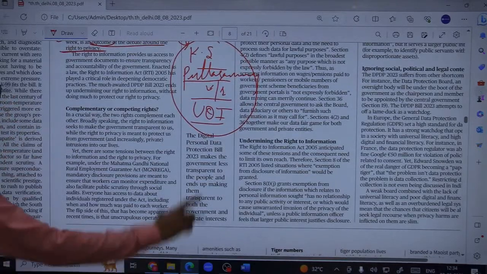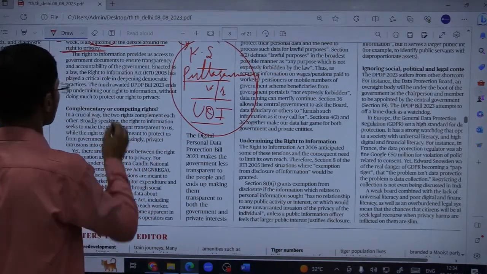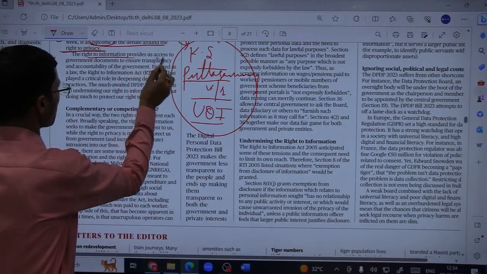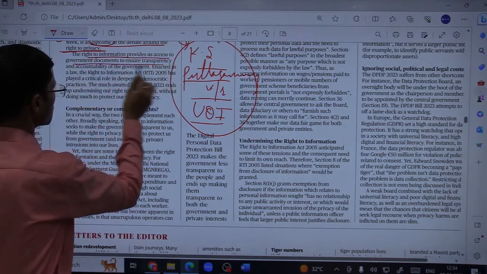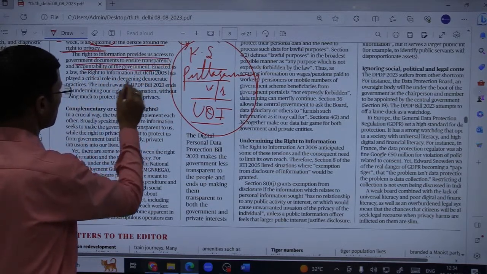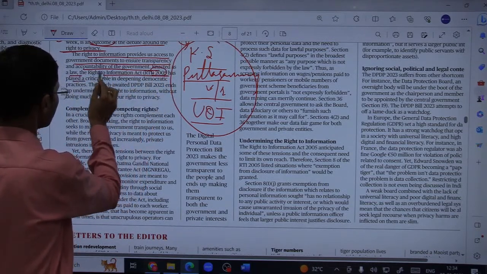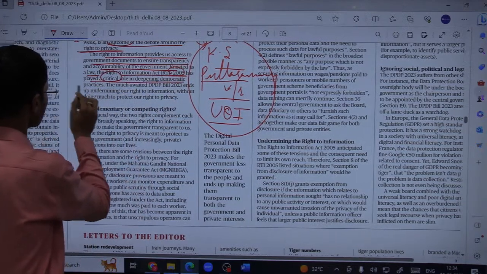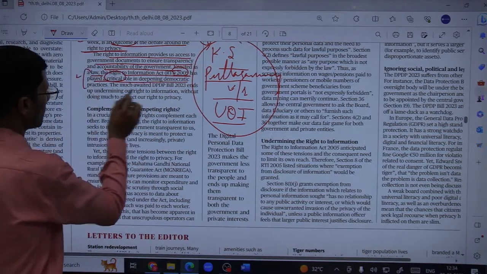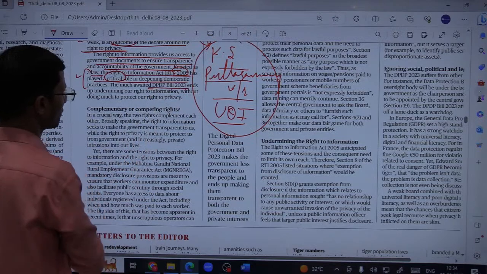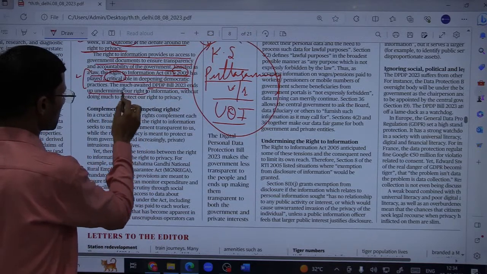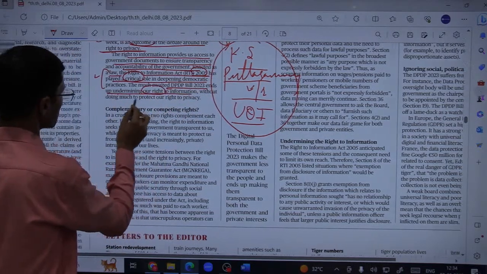The right to information, next Act जो बात करेंगे हम. Right to information provides us access to government documents to ensure transparency and accountability of the government. Enacted as a law, Right to Information Act 2005 has played a critical role in deepening democratic practices. The much awaited DPDP Bill 2023 ends up undermining our right to information without doing much to protect our right to privacy.